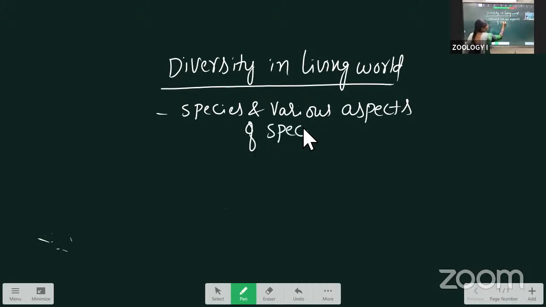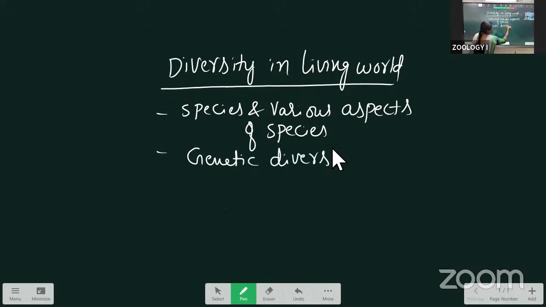This is the most important question. Next one is genetic diversity. Next, reasons for greater biodiversity in tropics.